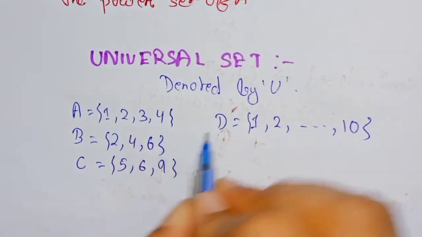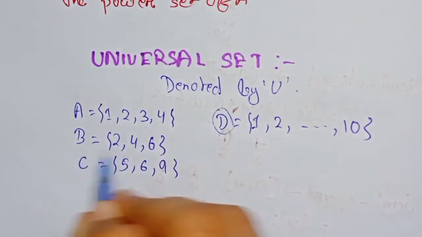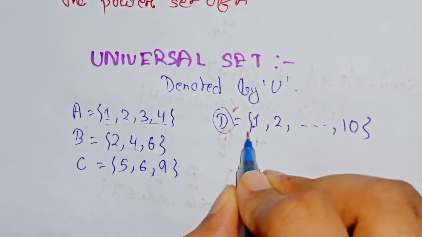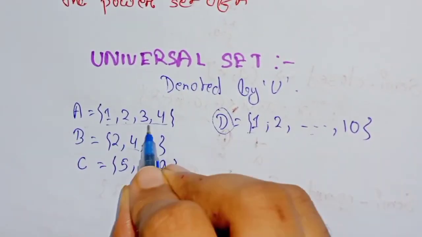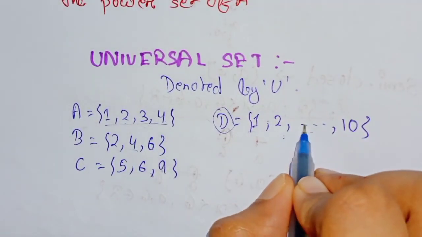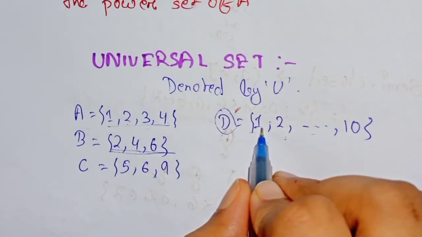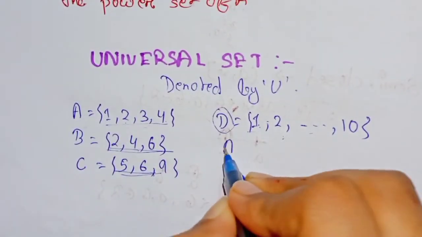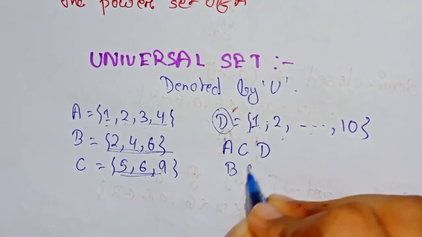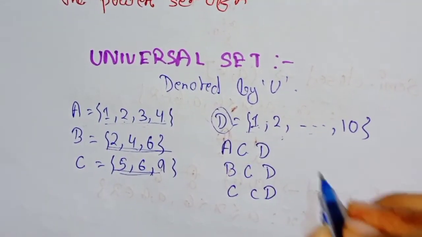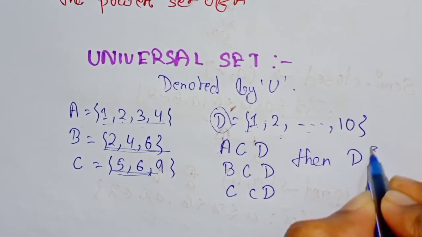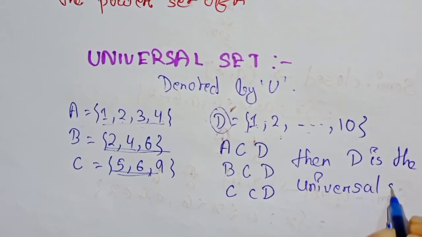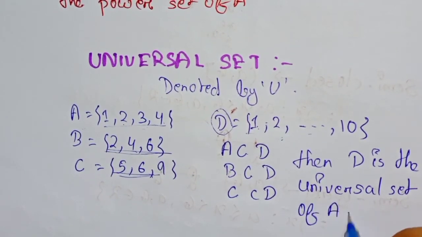So D is called the universal set of A, B and C, as all the elements of A are present in D. 1 is present in D, 2 is present in D, 3 is present in D, 4 is also present in D. Similarly, all the elements of B were also present in D, and all the elements of C were also present in D. So I can write it as A is a subset of D, B is a subset of D, C is a subset of D, then D is the universal set of A, B and C.